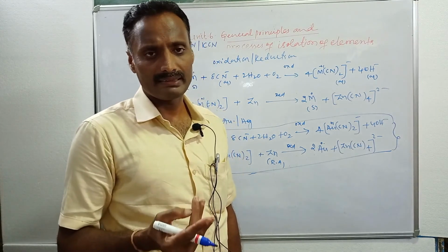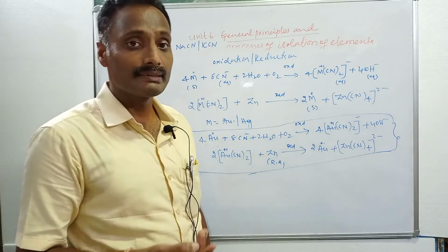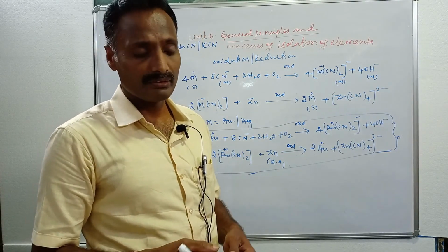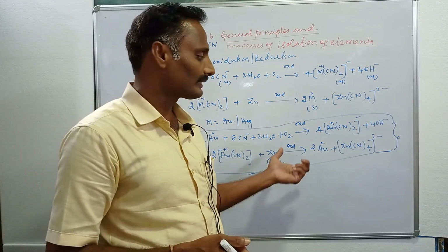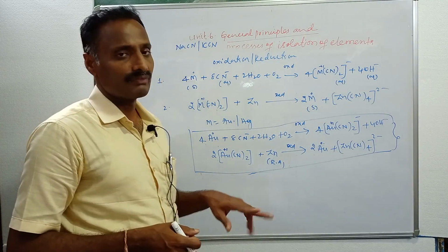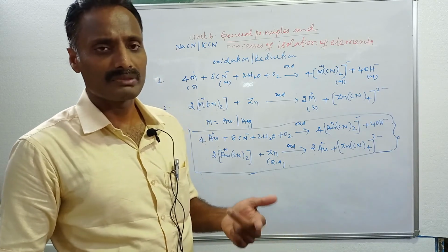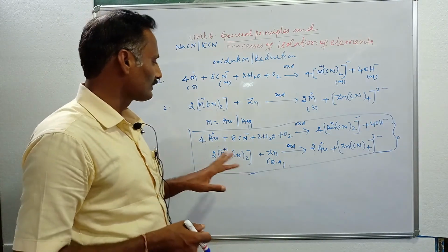Collectors like fatty acids and xanthates collect the ore particles. To increase the formation of froth, we add chemicals like aniline and cresols, called stabilizers. To separate two sulfide minerals, we use chemicals like NaCN, sodium cyanide, called depressants.